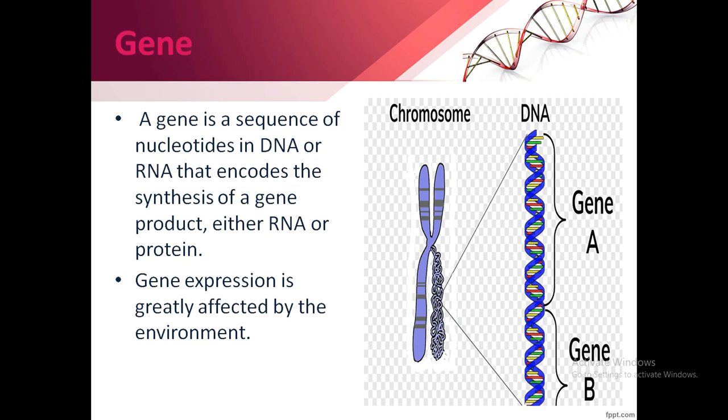Gene expression is greatly affected by the environment. For example, if a person receives white color genes from his or her parents, and his activities are outdoors, like he spends most of his time outdoors, his skin color will be dark. So it is not only affected by the genes themselves, but these genes are affected by the environment.